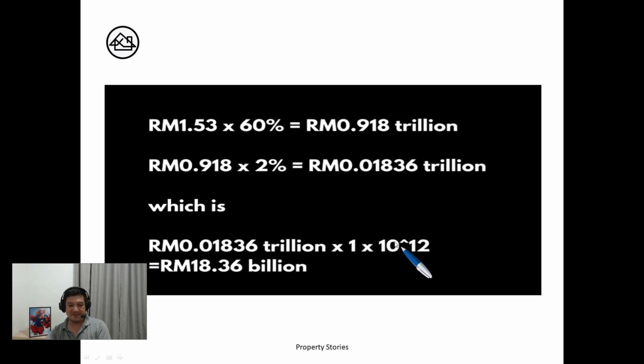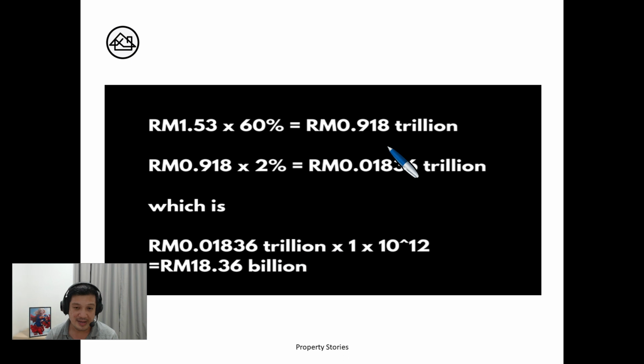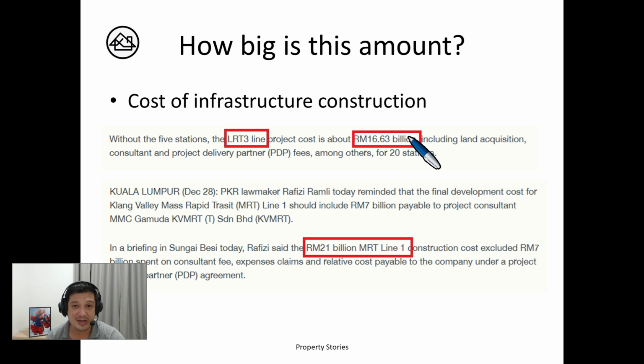10 to the power of 12. So it's actually equivalent to 18.36 billion. How big is this 18.36 billion? Can you imagine it a bit? So we talk about infrastructure. How much to construct infrastructure? You can see LRT line 3 is only 16.63 billion. So that means if you take the whole profit, mind you, only for housing loan from all the banks, only for housing loan, one year's profit can build one LRT line 3. Okay, that is how much the bank is earning.